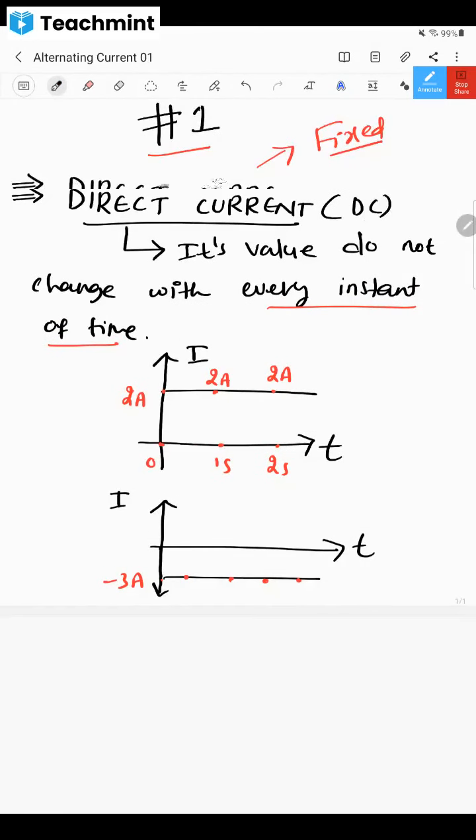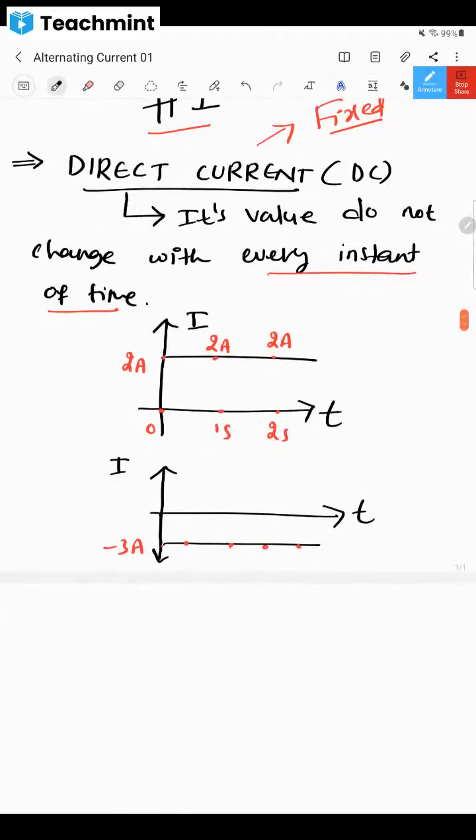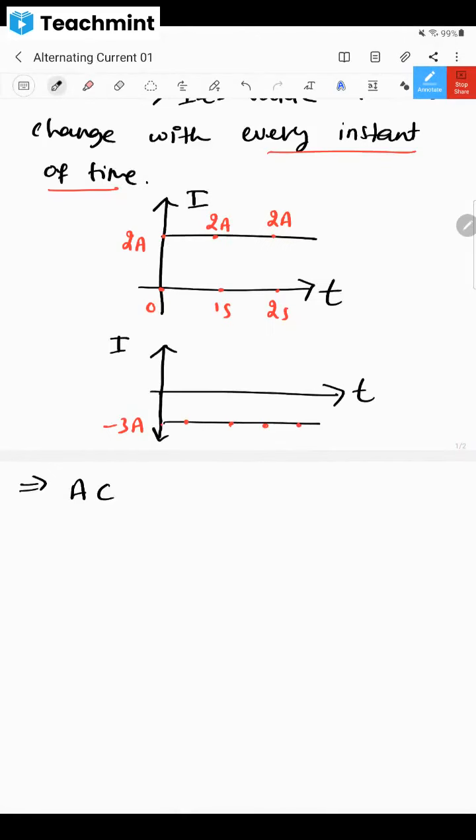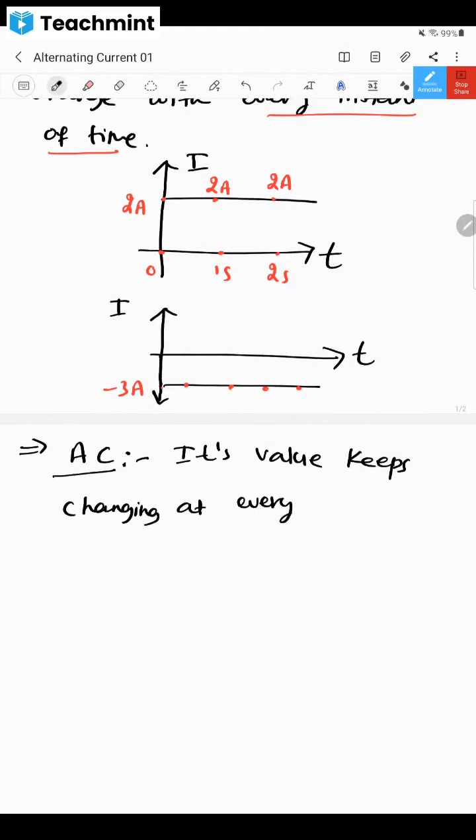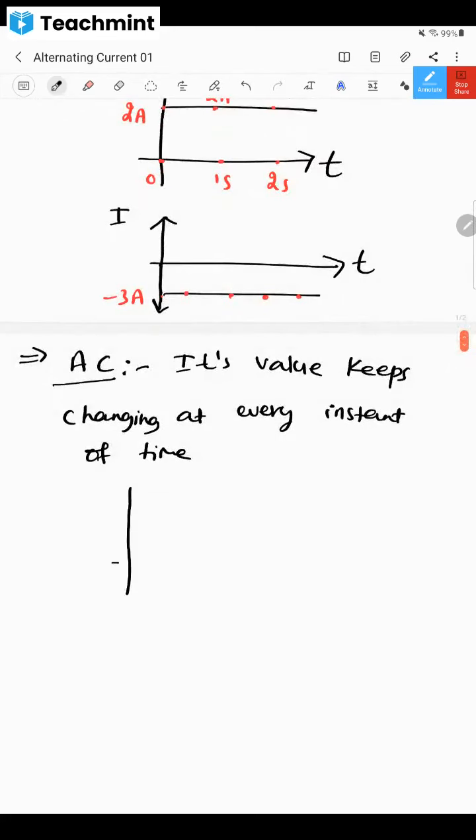All right. Now, what do you mean by alternating current or just AC? Alternating current or AC means its value keeps changing. Its value keeps changing at every instant of time. As time passes, its value will be changing. Now look, this is the time and here is the current. Now if I draw like this, now look at that.